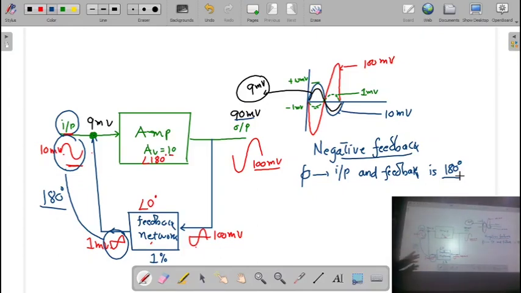And due to this negative feedback, the gain of the amplifier, or you can say the amplitude of the input signal, is decreasing. Okay? Now let us say, what is positive feedback?